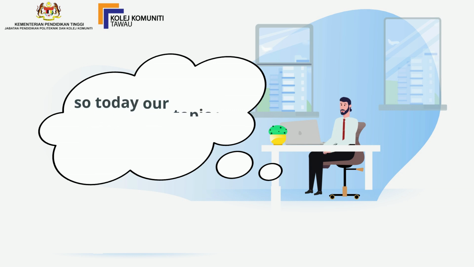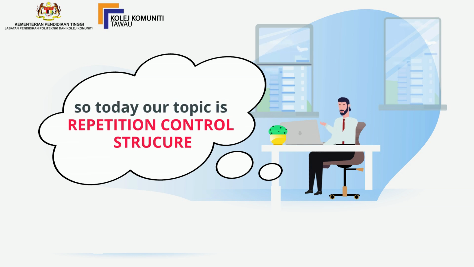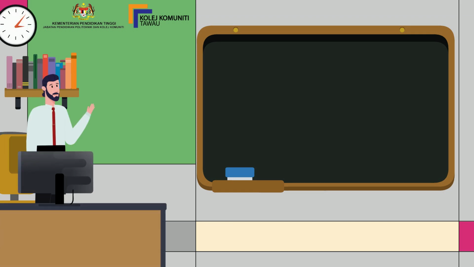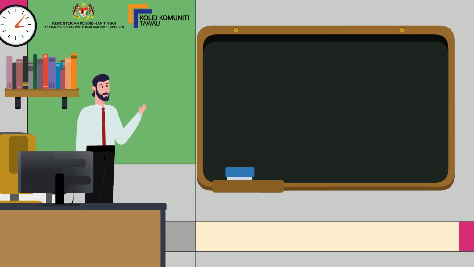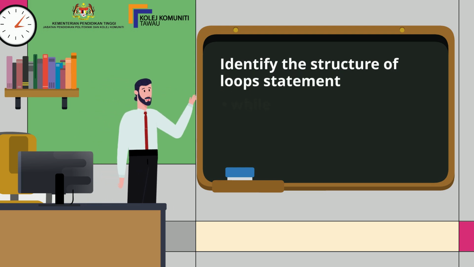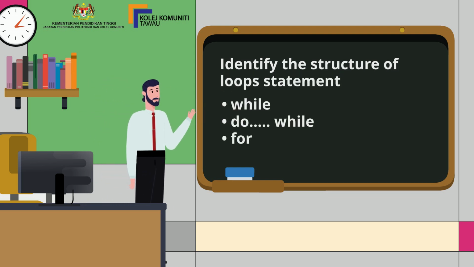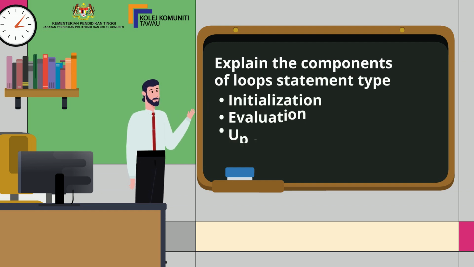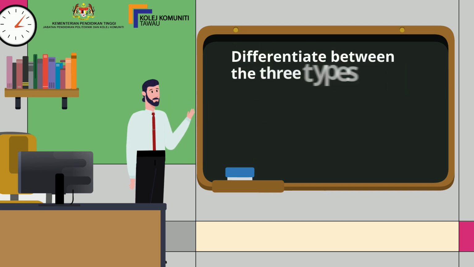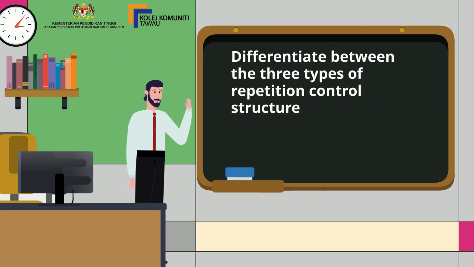So today our topic is repetition control structure. At the end of this chapter, you should be able to identify the structure of loop statement: while, do while, and for. Secondly, explain the components of loop statement type: initialization, evaluation, and updating. Thirdly, you will understand and differentiate between the three types of repetition control structure.